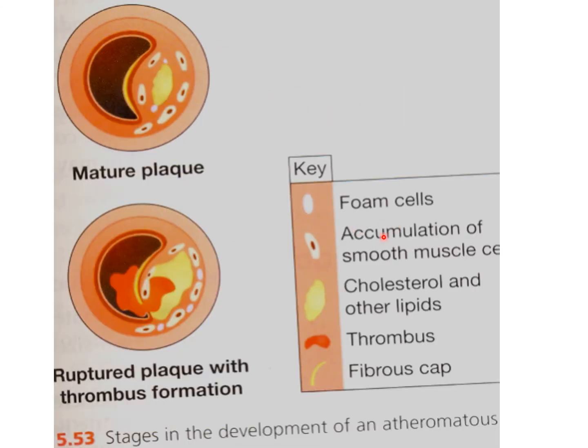Foam cells, accumulation of smooth muscle cells, cholesterol and other lipids, thrombus and fibrous cap form. It may lead to a mature plaque. Here there is a ruptured plaque with thrombus formation. So these are the stages in the development of atheroma.